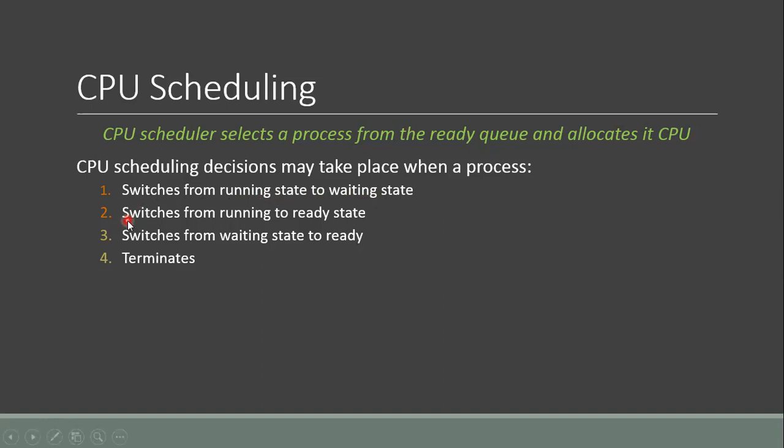The second scheduling decision might take place when a process switches from running to ready state. So whenever there is a transition from running to ready state, again, a scheduling decision may take place. And the third choice is when there is a transition from waiting state to ready state. And finally, when a process terminates, there might be a scheduling decision that we need to take.